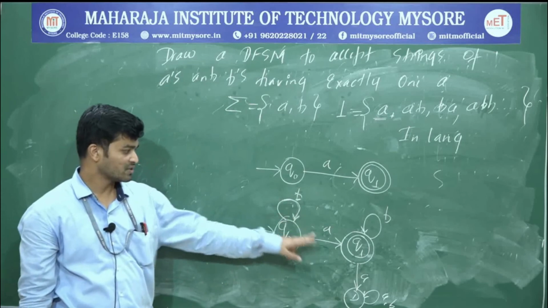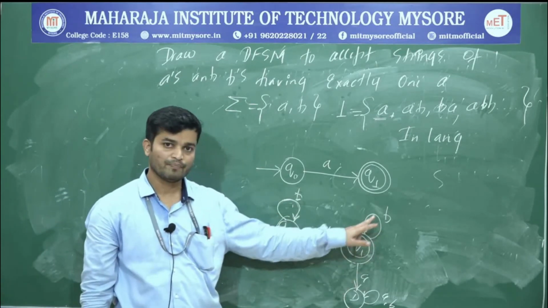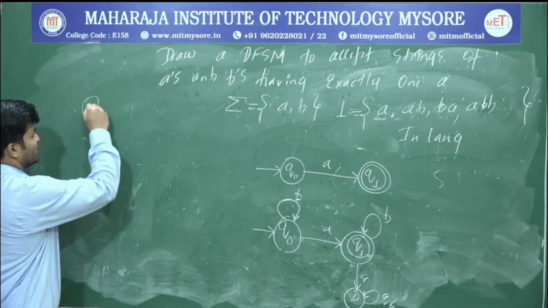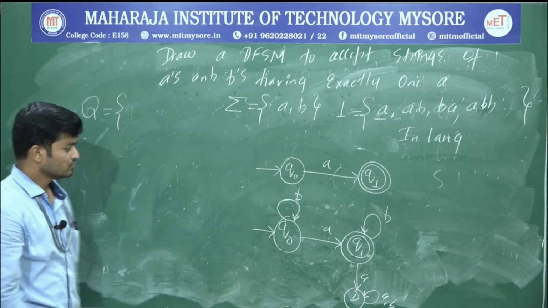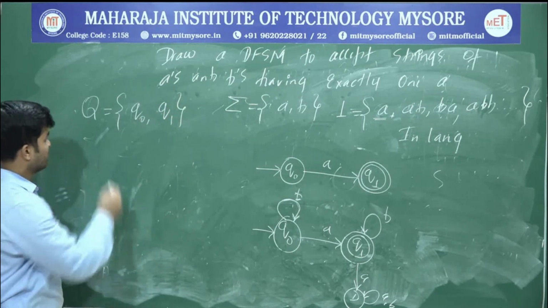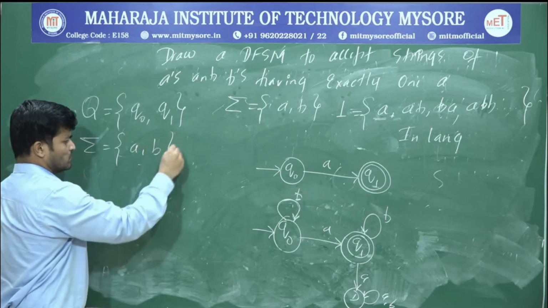Why? Because from Q naught, there's a path for A as well as B. From Q1, there's a path for A as well as B. Now you write all the 5 tuples. What's the first tuple? Q. What is the Q in your diagram? Q is Q naught, Q1. What about sigma? The input alphabet is A, B.